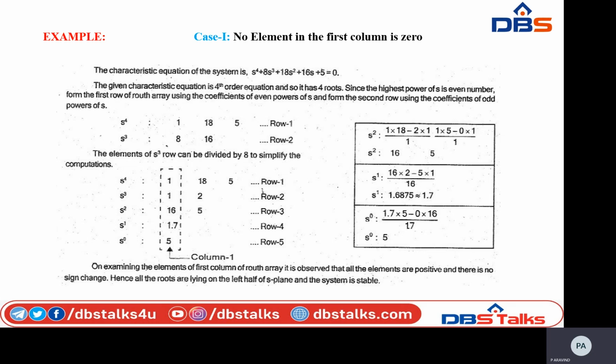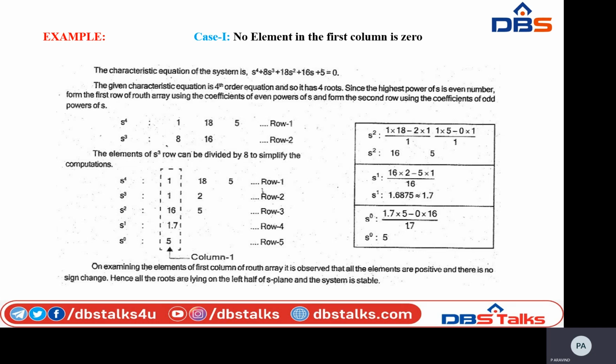See, for simple calculation purposes, here the elements of the s cube row are divided by 8. Okay. See the next step, that is here I'm going to divide the elements of the second row, that is s cube, by 8. So finally we have the s cube row values 1 and 2.